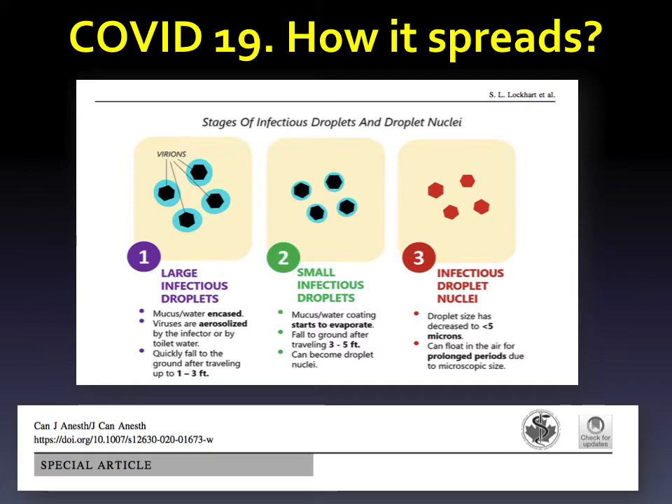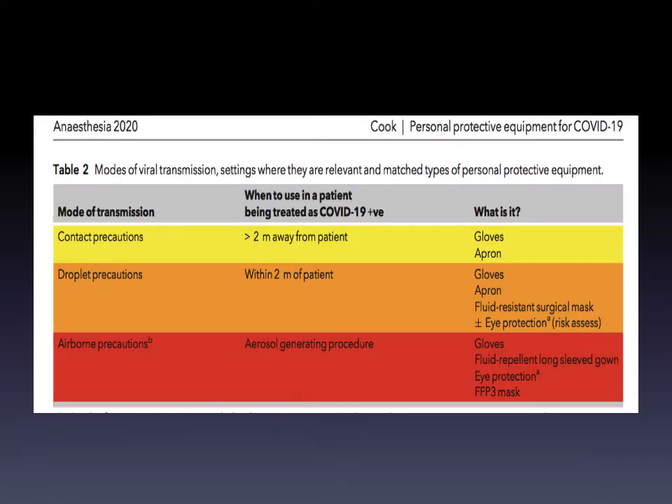We are more concerned about infectious droplet nuclei, the red one. They are really small, the size is less than 5 micron, and they can float in the air for a longer period of time. Depending upon their sizes, it becomes logical that for large infectious droplets, you have to take necessary contact precautions. For small infectious droplets, you have to take droplet precautions. Similarly, for infectious nuclei, you have to take full airborne precautions.